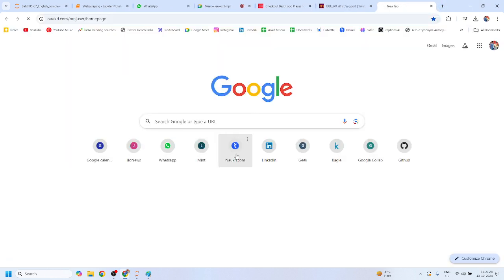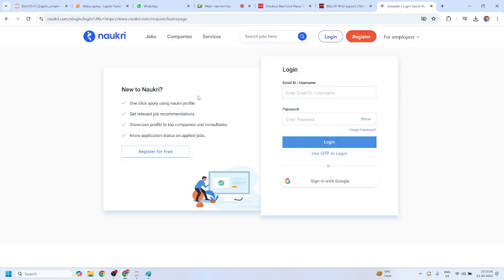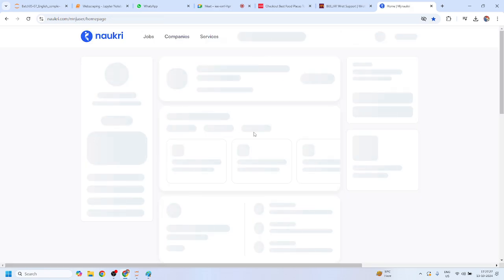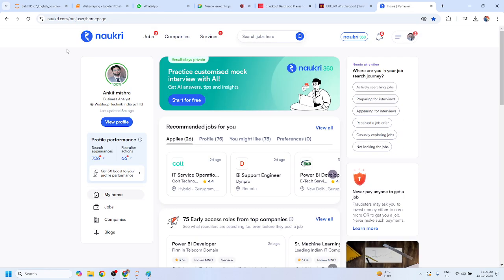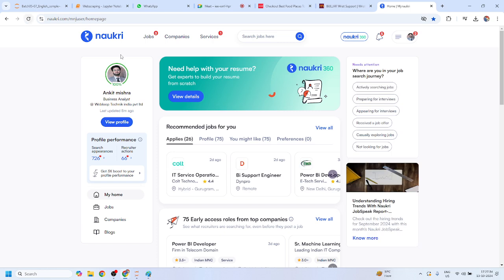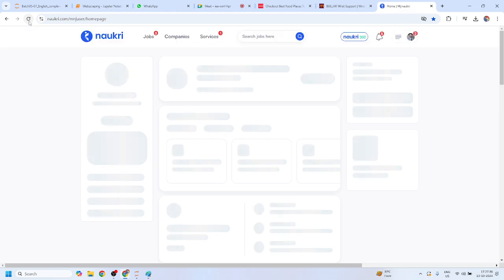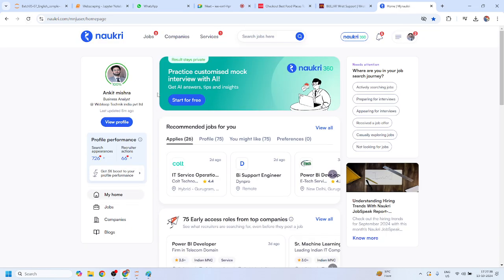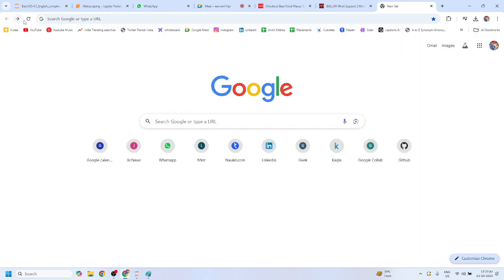Guys, let me give you the idea. This is the naukri.com portal, and if I simply log in, there is some delay, right? You will find some white screen. If I try to refresh this, there is a delay of 1 to 2 seconds of white screen. Mohit, yes or no? Yes, sir.